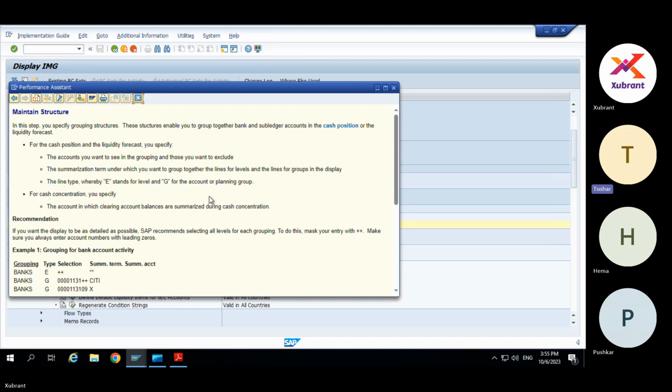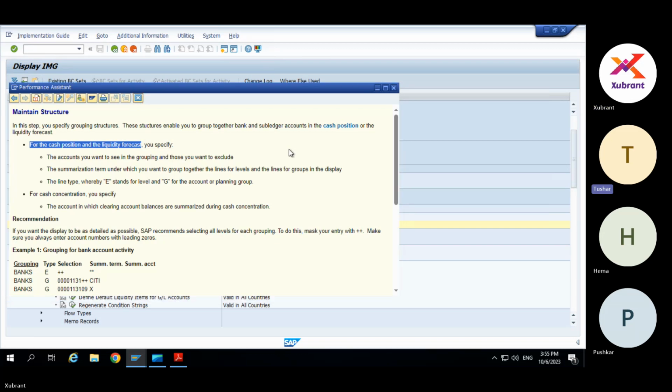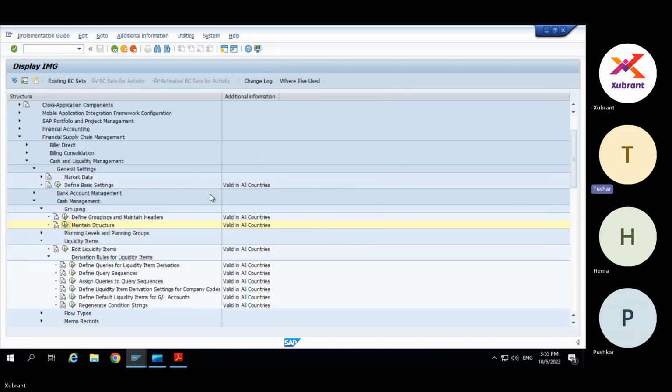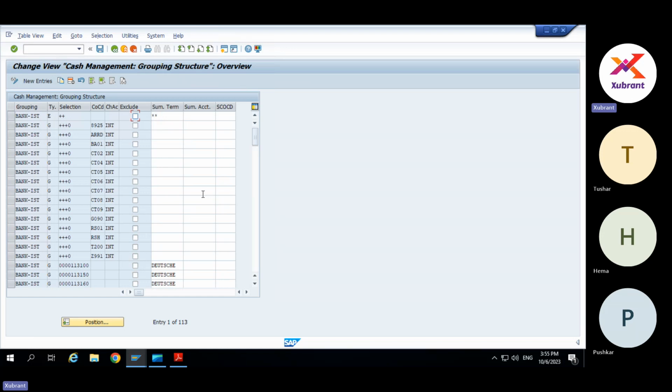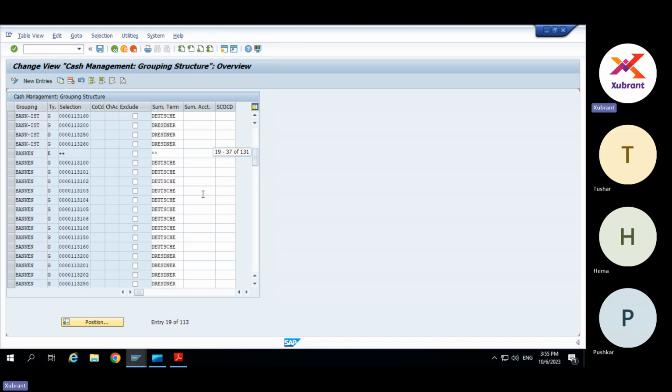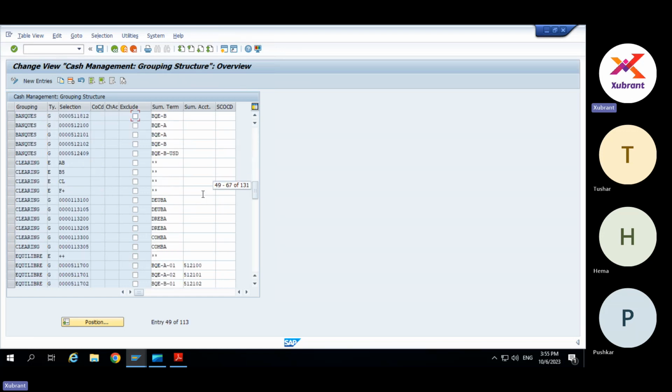It is just because you see this E and G means, I think if you do F4 there, one is at level and one is something else. I forgot now. One is at level and I think one is at group something. But what's the use of it? Or it is just not required? I think it is more for the old reports that we had.